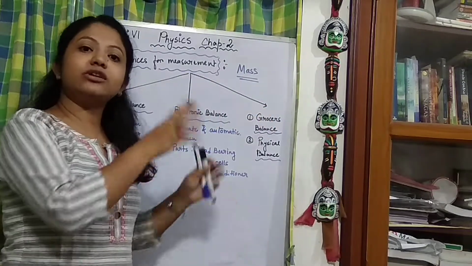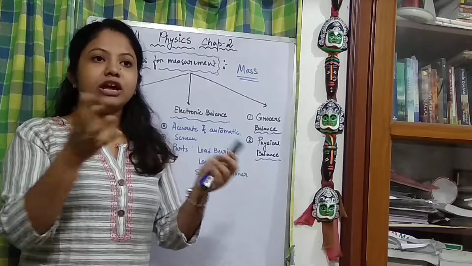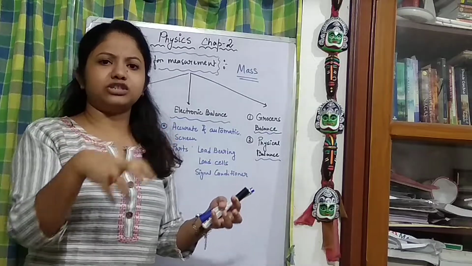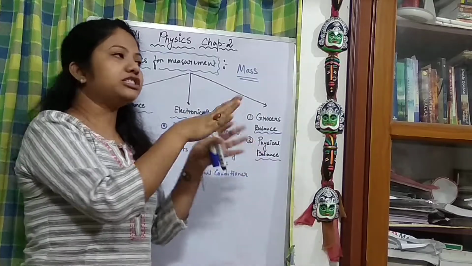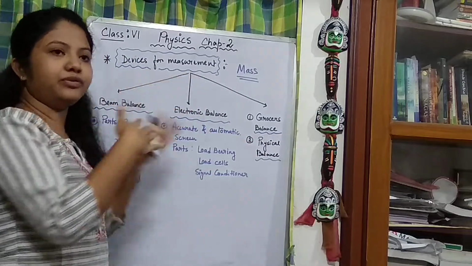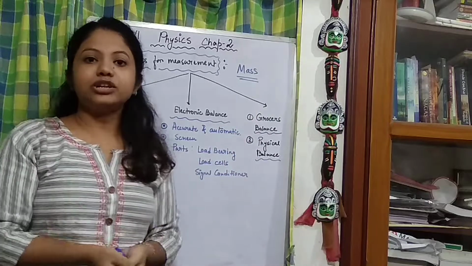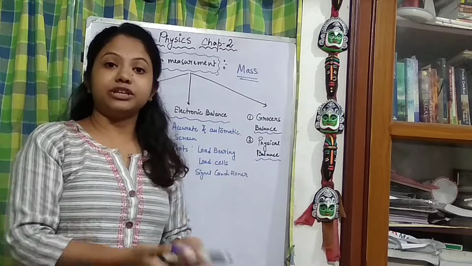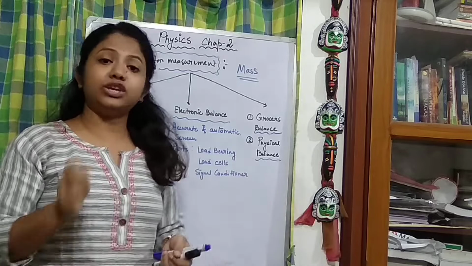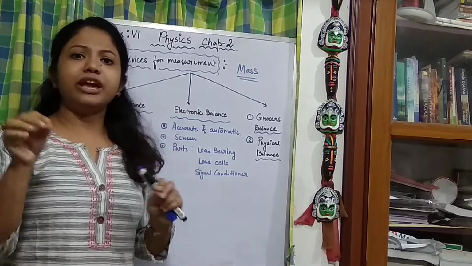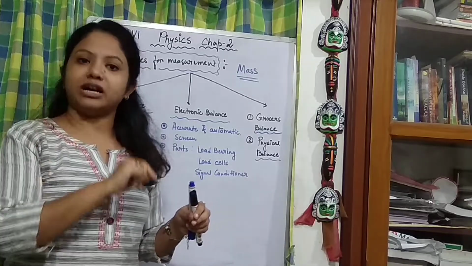The grocer's balance is used in groceries, where both of the pans are kept with a handle, and the substance we are choosing, suppose some fruits or vegetables, is put on it for weighing. This is much similar to the beam balance. When we discuss it, you will understand. The physical balance is majorly used in laboratories for experiments where very minute, fine and accurate measurements of mass are needed.